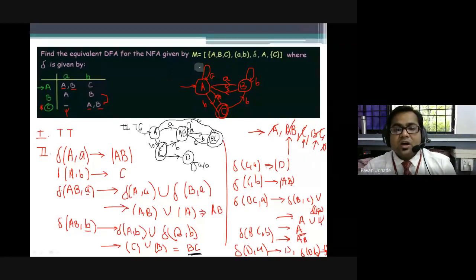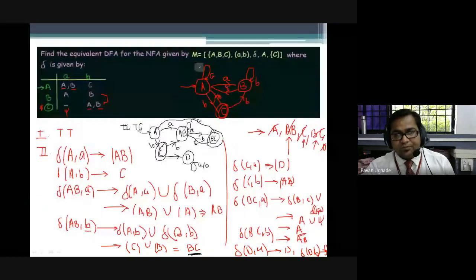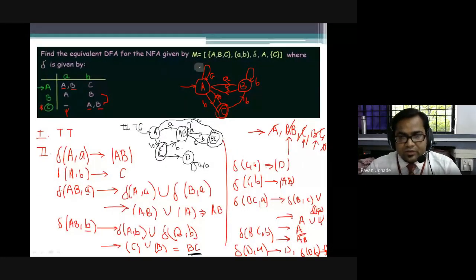There cannot be multiple initial states because the entry point should be one. There may be n number of accepting states, but the entry point should be one. So one initial state and n number of final states. Okay, I hope this has been clear. Yes, step number 3. In step number 4, you can write the machine equation. Meantime, I'll explain one more step in between with another example.